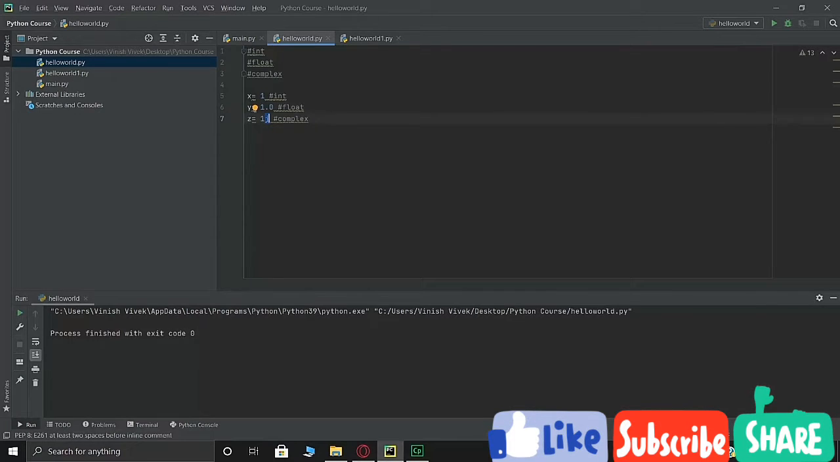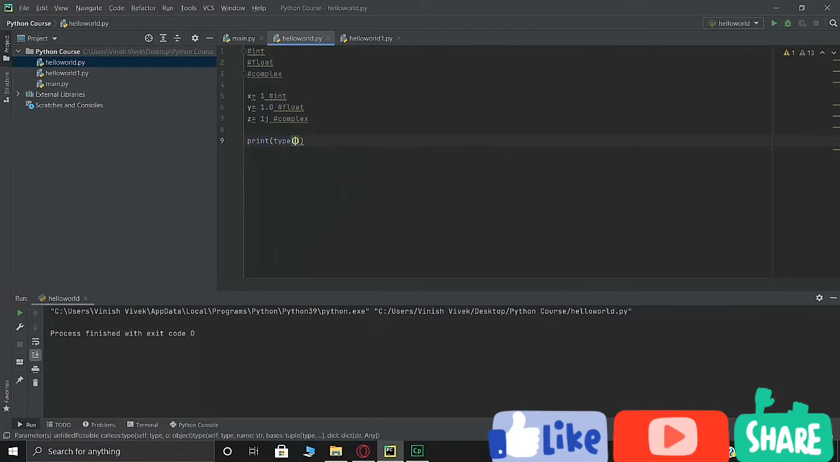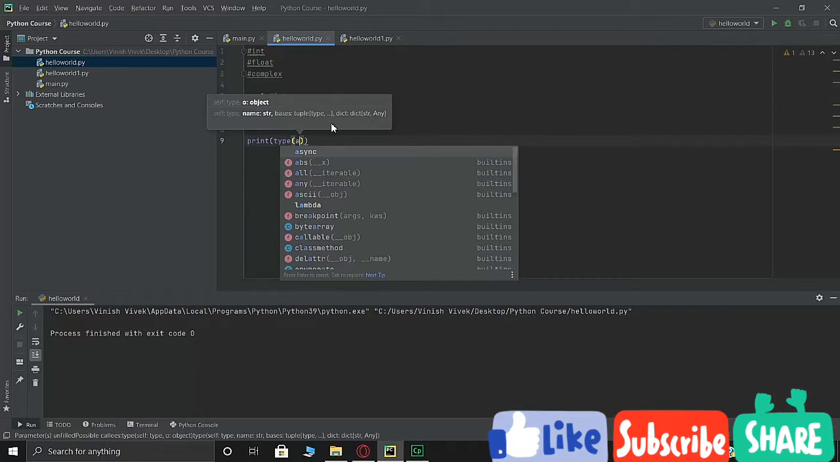So this is something that's quite extensively used while solving complex problems in mathematics, but this is what I wanted to show you. Now you'll try and wonder how can we be sure that this is an integer, this is float, and this is a complex. So let's use something to try that out. So we're going to write print, type for x.